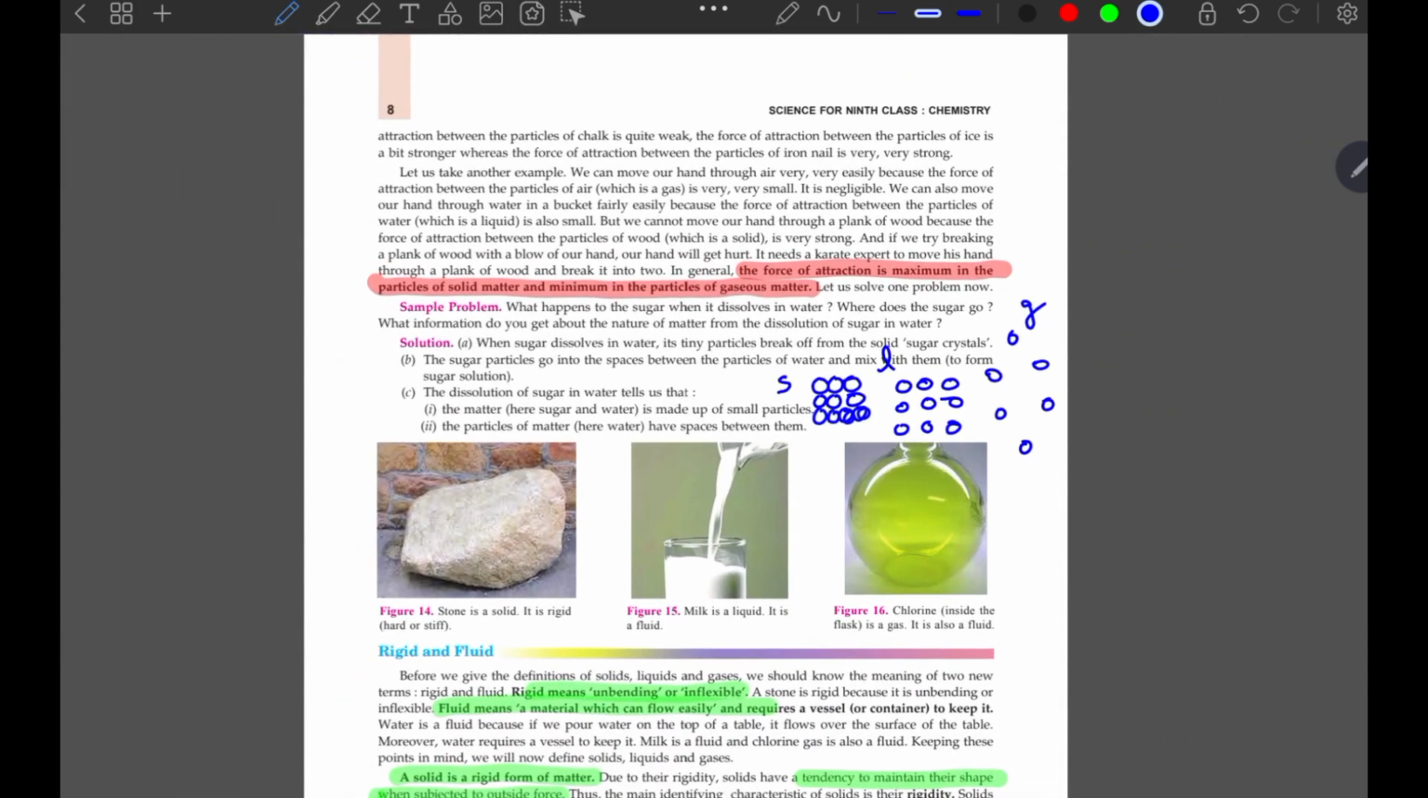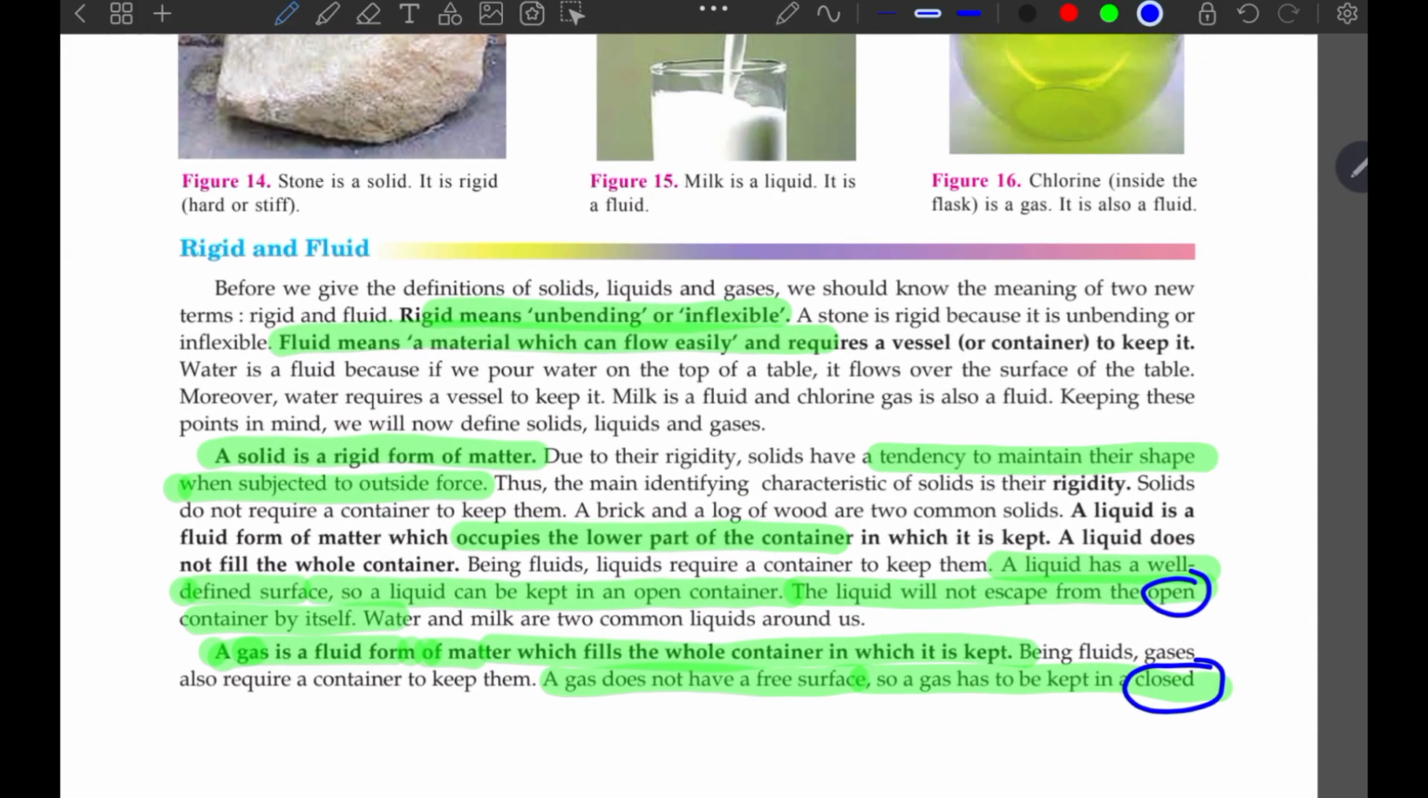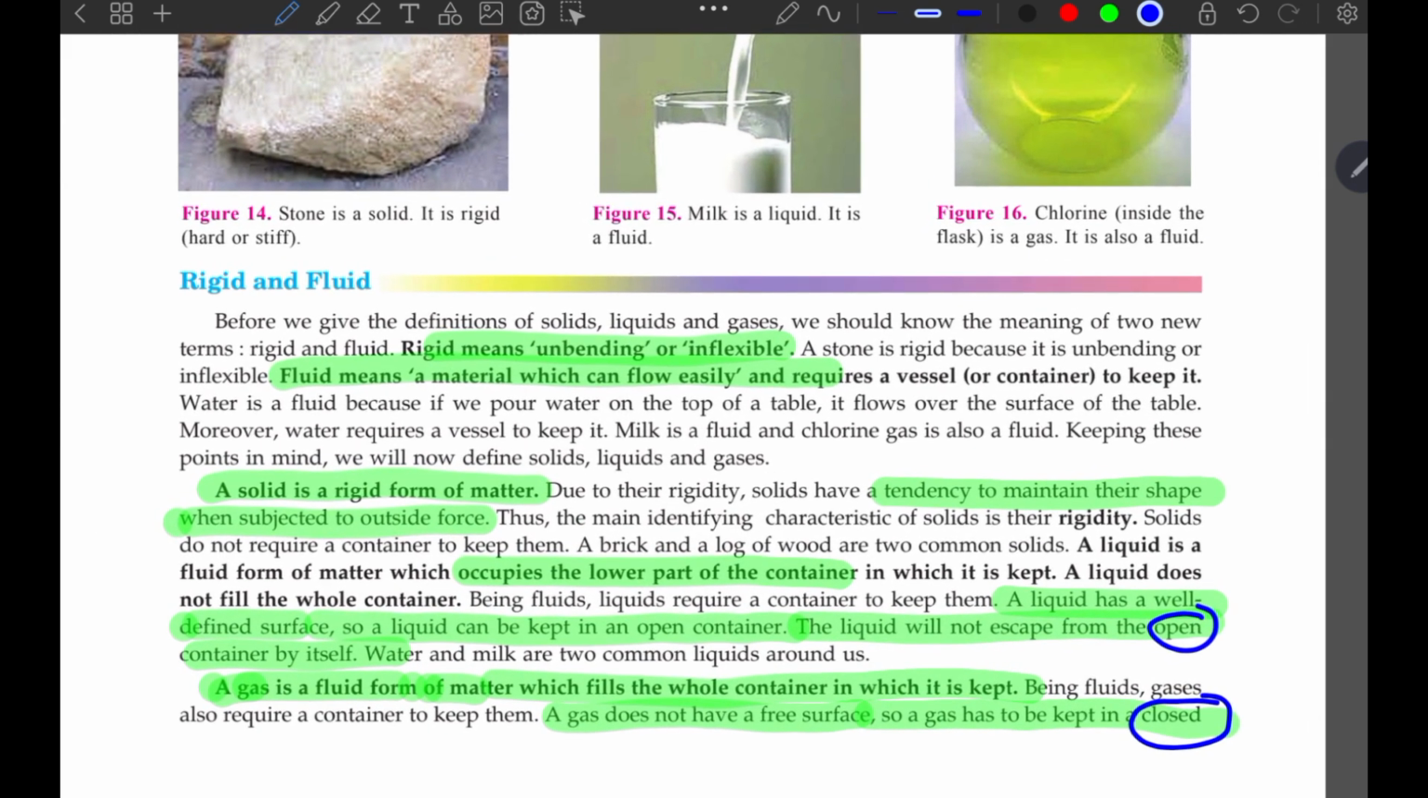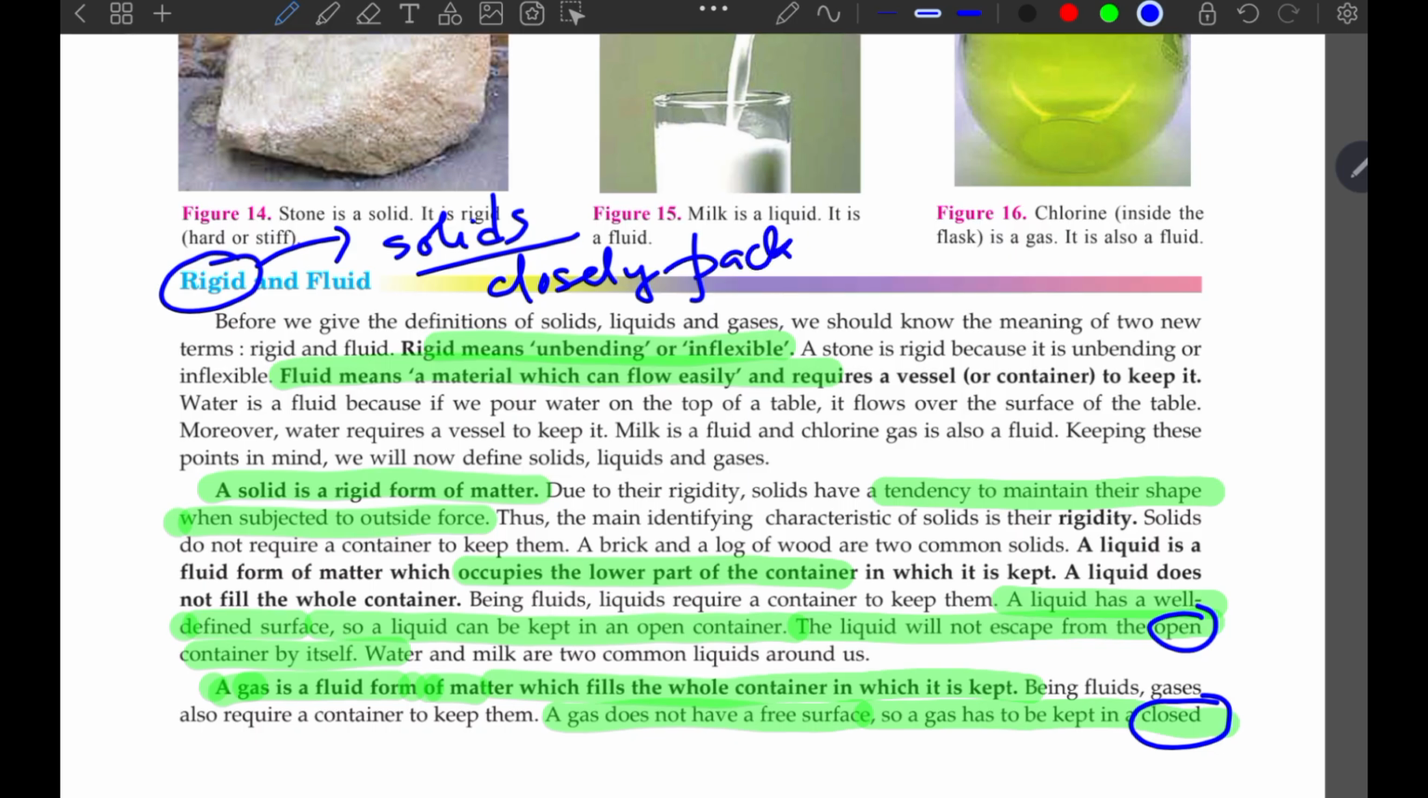So this leads to the property of fluidity in liquids as well as gases. That is, liquids and gases have a property to flow, which is known as fluidity. So gas is also a fluid and a liquid is also a fluid. But let us see them in a little bit more detail. Rigidity is a property that goes with solids. Why? Because the particles are closely packed. I am writing here: the particles are closely packed.